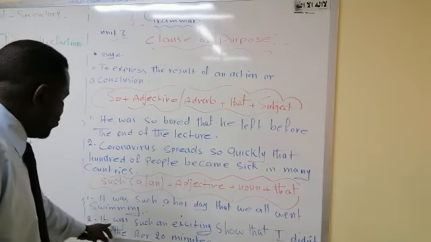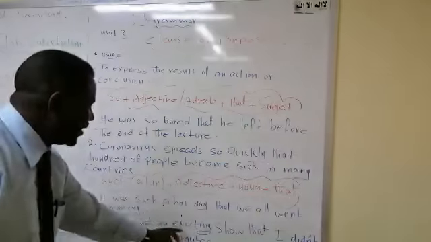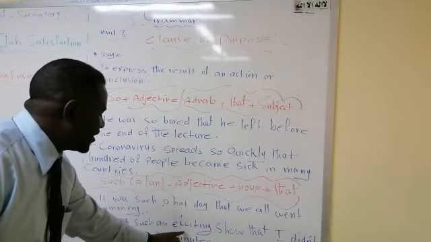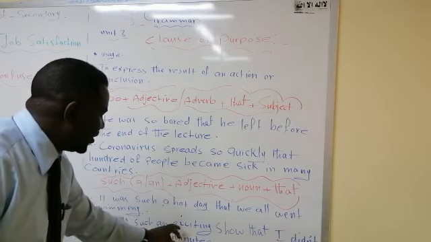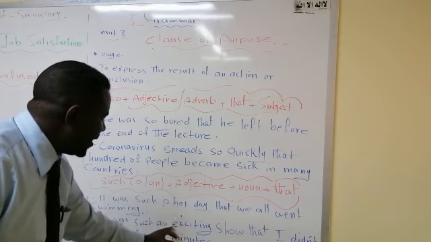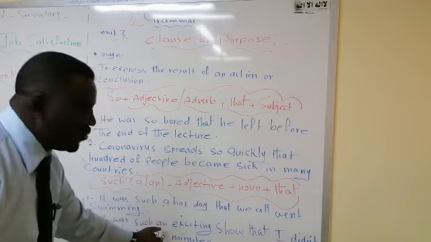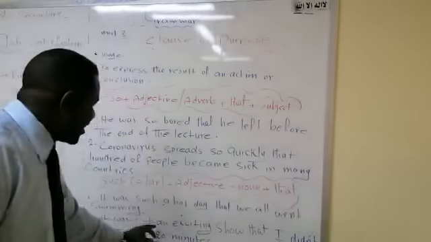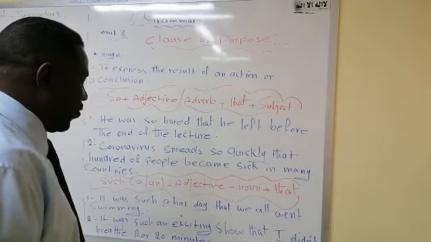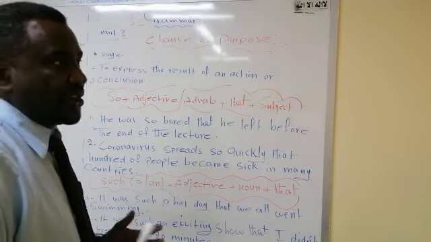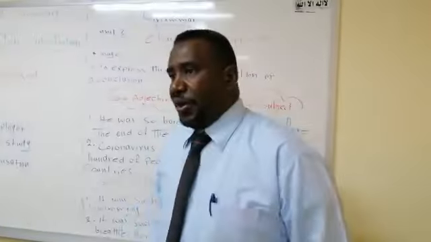Here, it was such an exciting show. The show was so exciting. The word exciting here begins with E, one of the vowels, so before E we use an. It was such an exciting show that I did not breathe for 20 minutes because of the show.